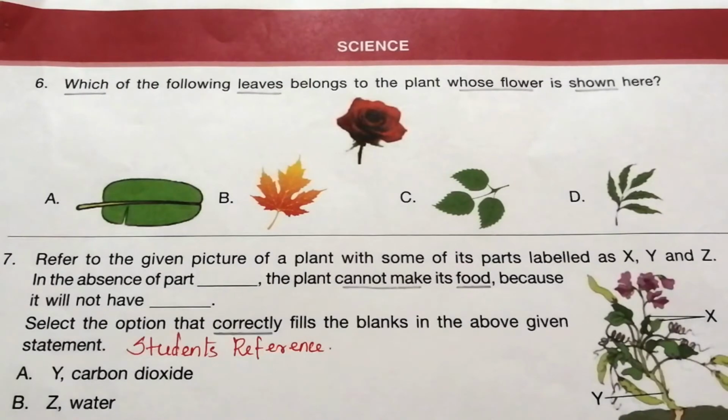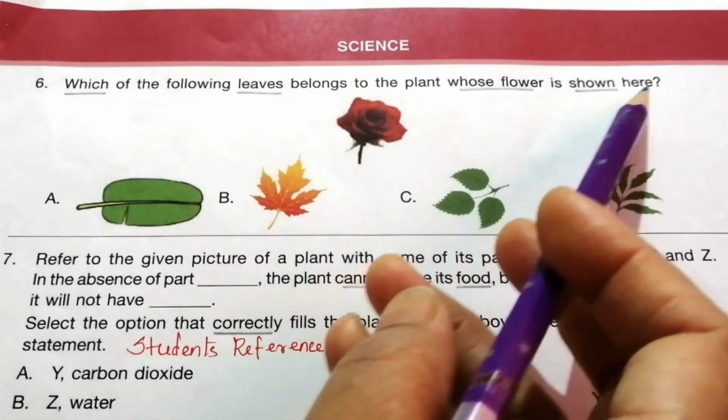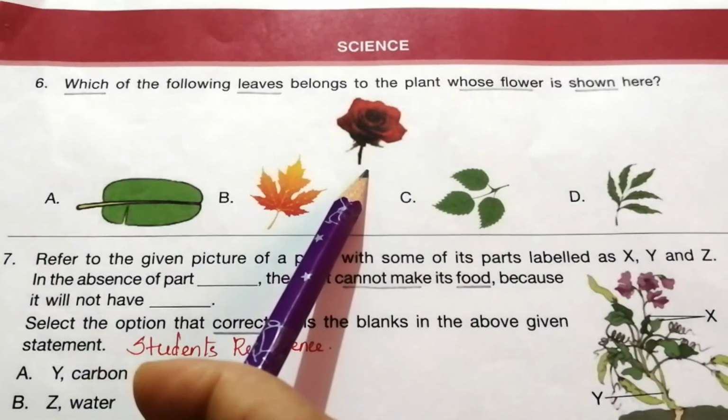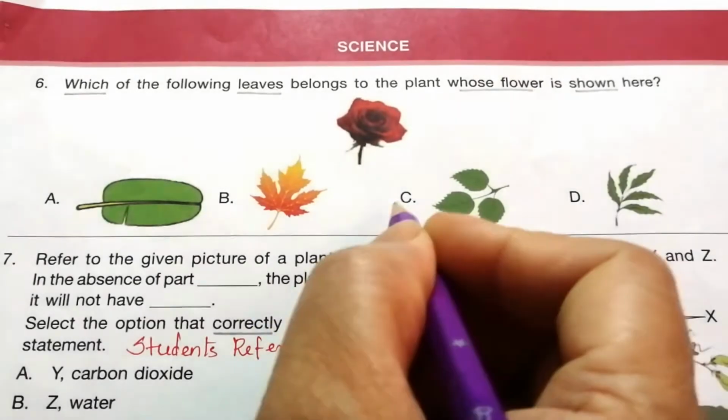Next topic is science. 6. Which of the following leaves belongs to the plant whose flower is shown here? This is the given flower. You try to find out the answer. So the correct answer is C.